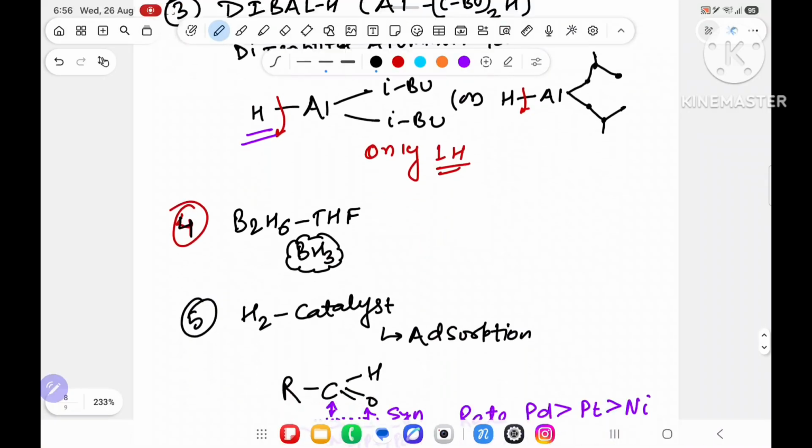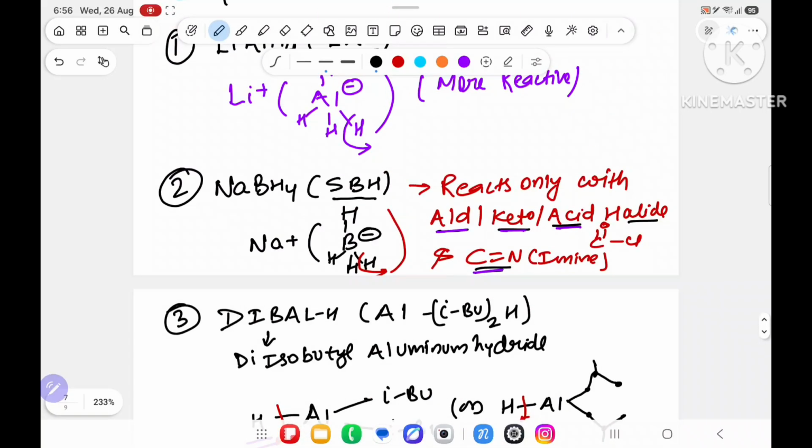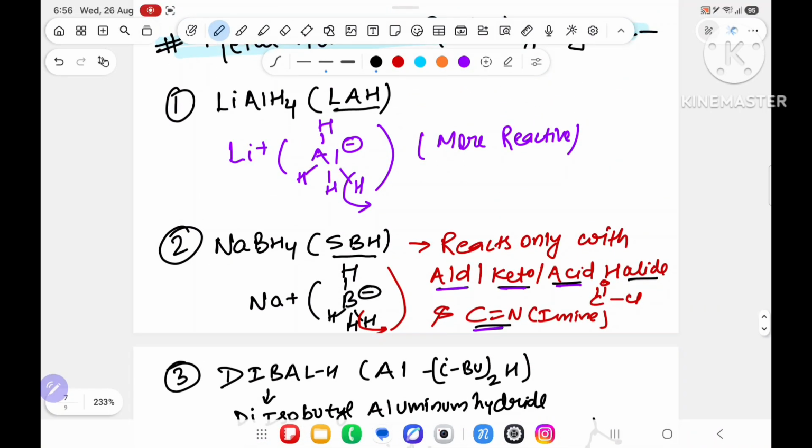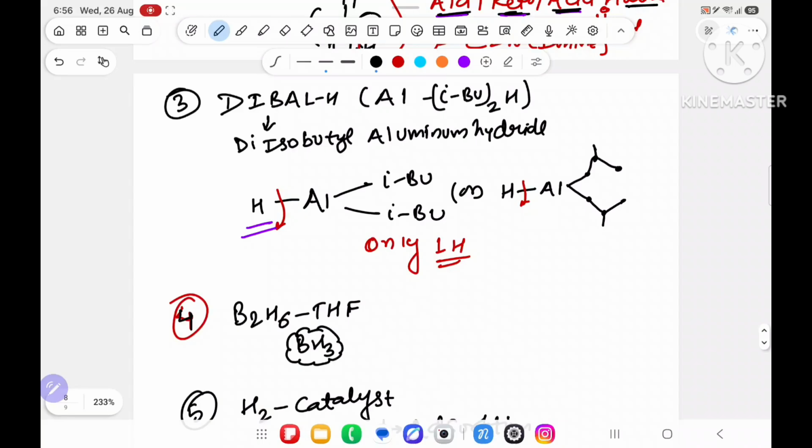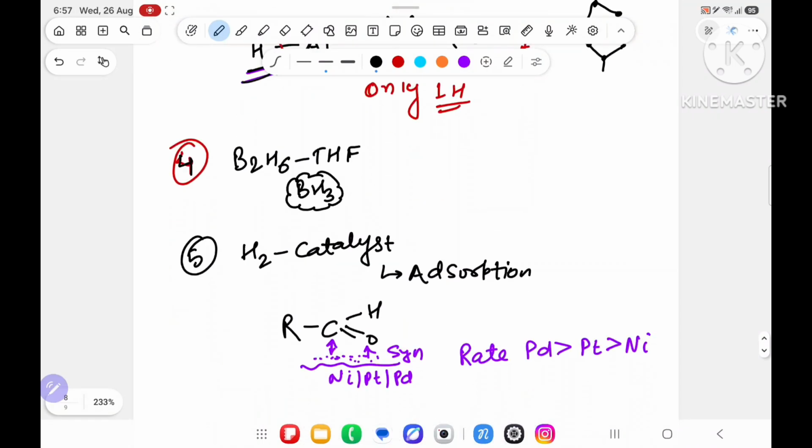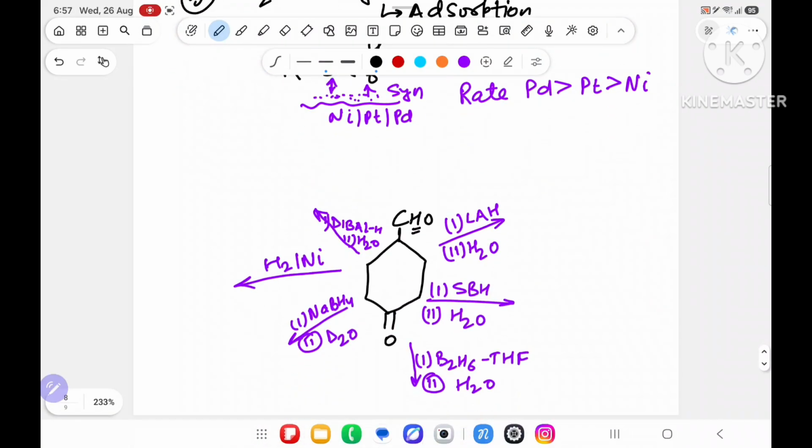Then I wrote 5 reducing agents, with LiAlH4 the most reactive. After that, NaBH4 only reacts with aldehyde, ketone, acid halide, and amine. DIBAL-H has only one hydrogen present, then B2H6 and H2 with a catalyst. Then over here we have this structure.